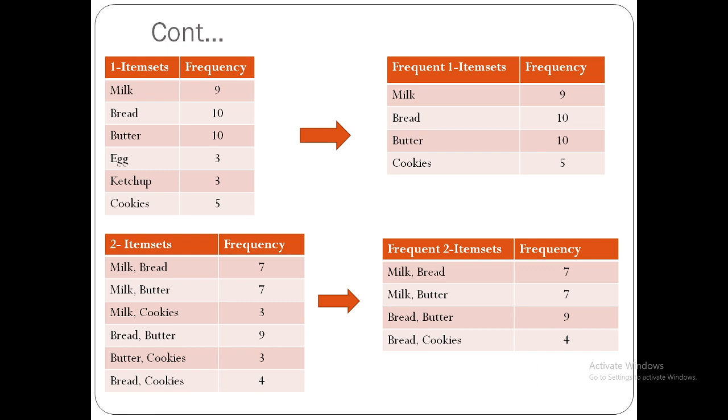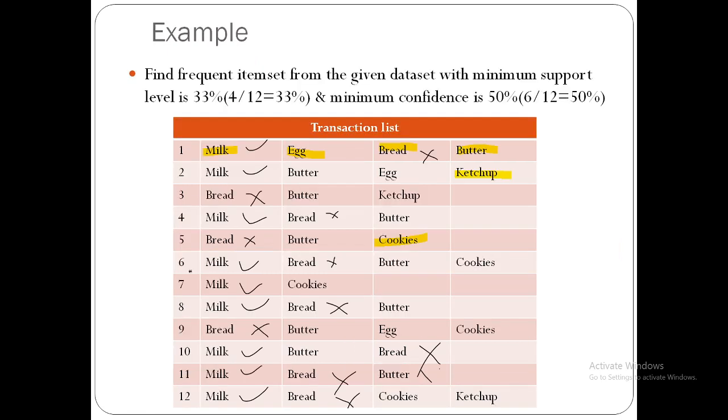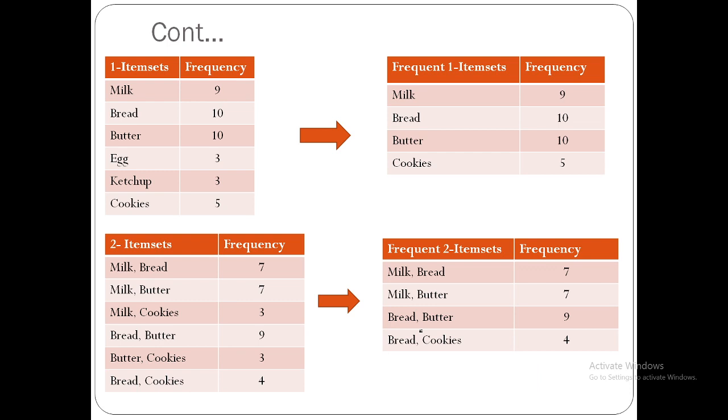Next, butter. Go for the same. Butter is also 10. Egg, we'll go for the next one. For the egg it is 1 time, here 2 time, next here it is 3 time. Only 3 times egg is occurring. Like this you go searching how many times the particular item has occurred.